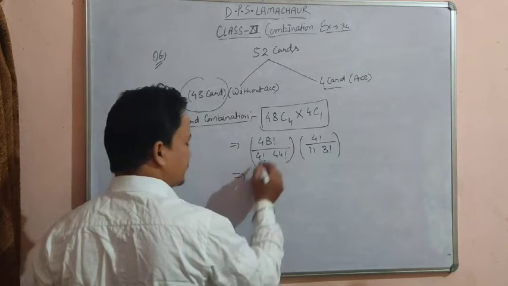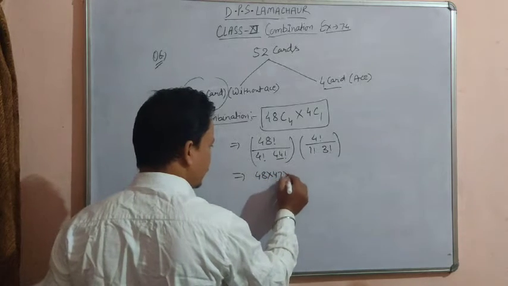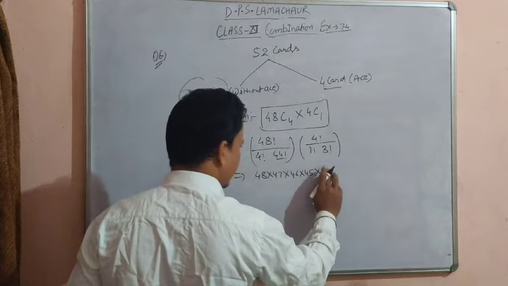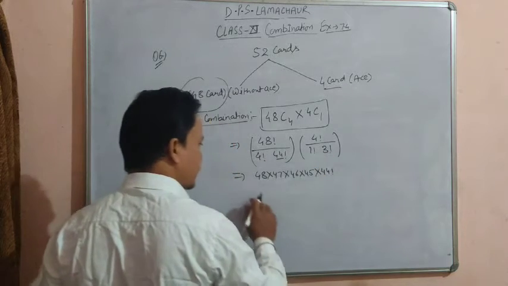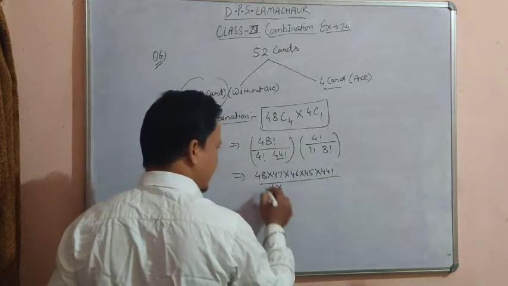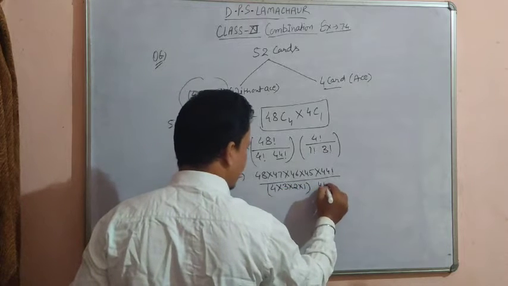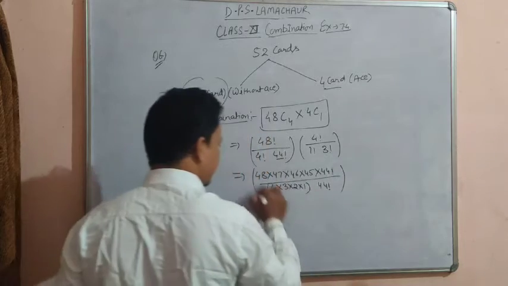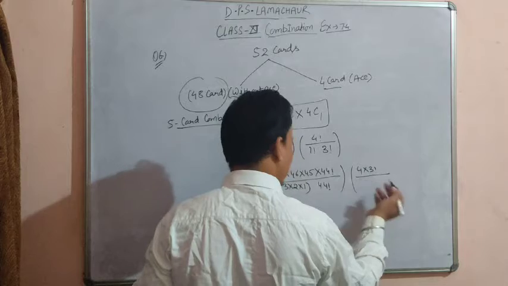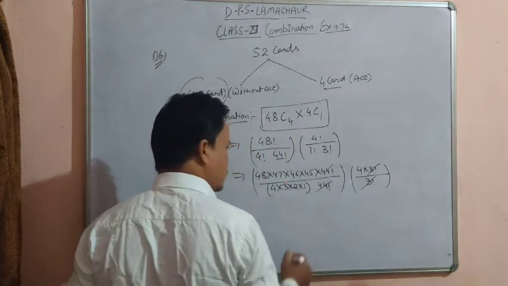Now expand the 48 factorial till 44: 48 into 47 into 46 into 45 into 44 factorial, divided by 4 factorial expanded as 4 into 3 into 2 into 1, multiplied with 44 factorial, and here 4 into 3 factorial over 1 factorial. The 44 factorial cancels out, and the 3 factorial also cancels out.